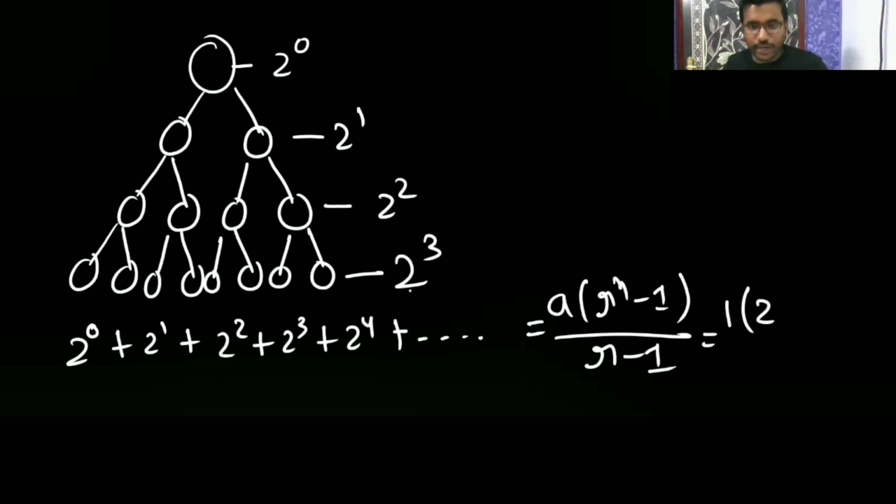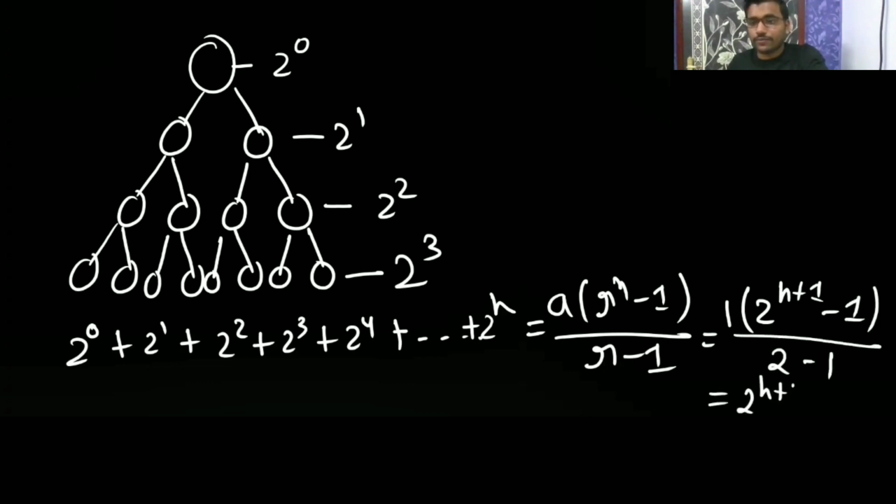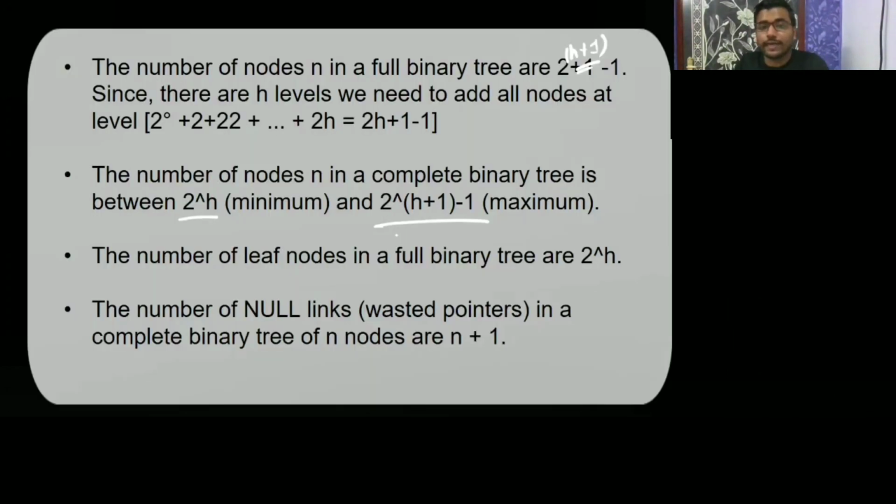So it is going to have h levels. So level 0, level 1, level 2, level 3, till level h. If you are having till h level, then it will be 2 to the power h, till h it will go. So n, the number of terms, is going to be h plus 1. So h plus 1 you are going to get, minus 1, over 2 minus 1. So you are going to get 2 to the power h plus 1. Okay, I am assuming the number of levels here as I have written.